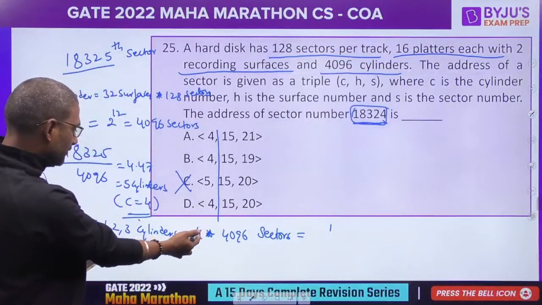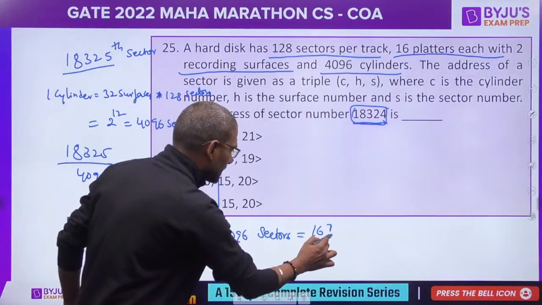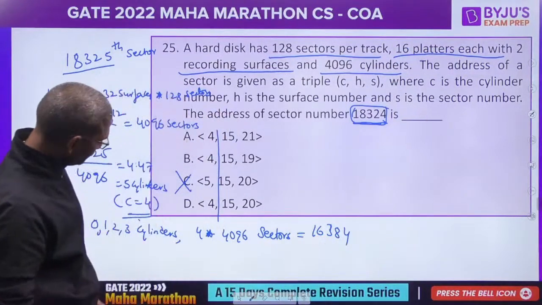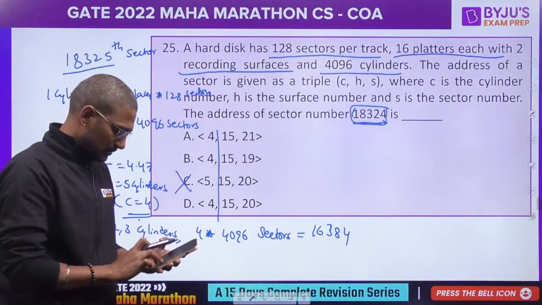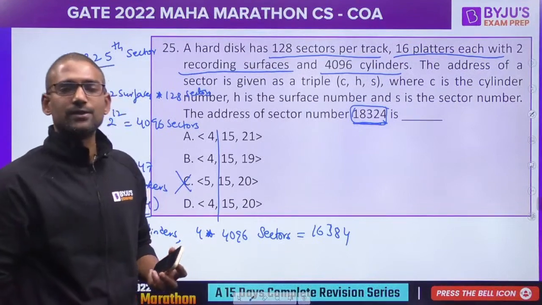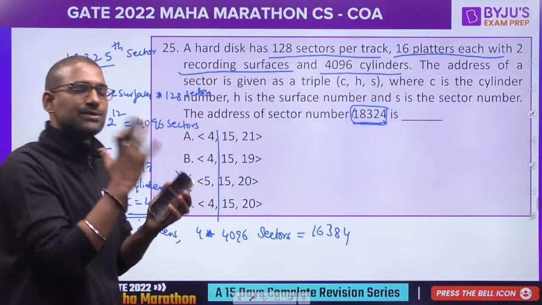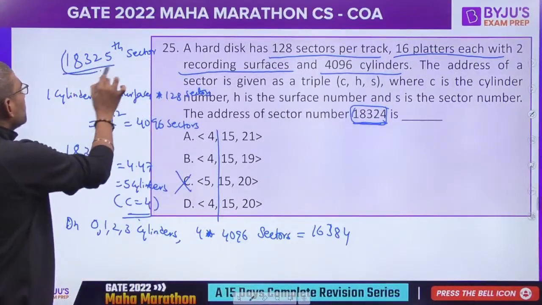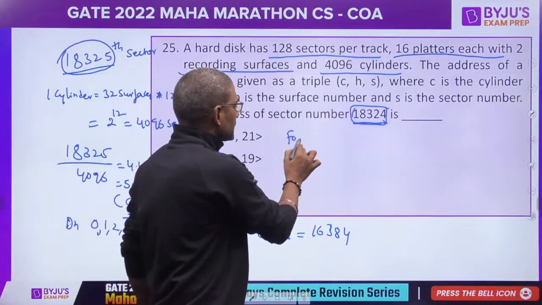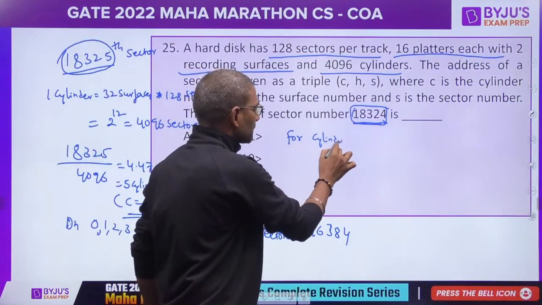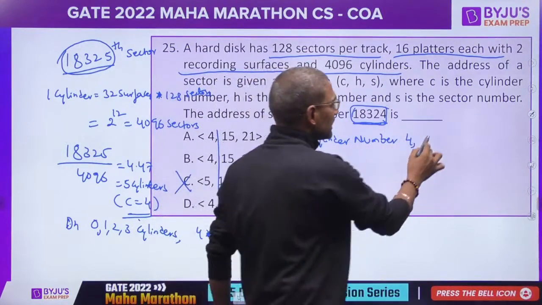This is 2 raised to 12 into 2 raised to 2, 2 raised to 14. 16,384, better let me not take chance. Yeah, 16,384 sectors are there on 0 cylinder, 1 cylinder, 2 cylinder and 3 cylinder. We have 18,325. So for cylinder number 4, that means 5th cylinder, how many sectors remained?